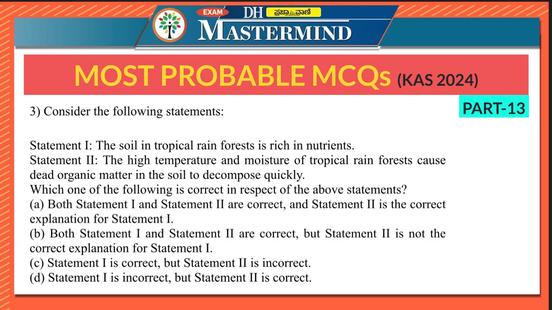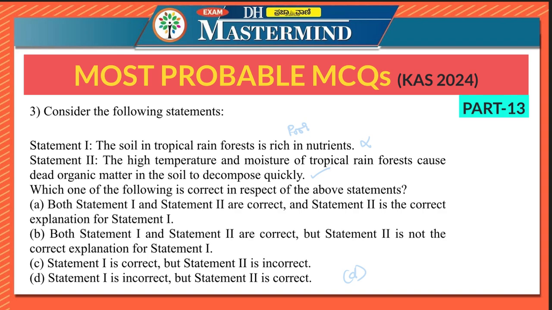Question 3 says consider the following statements. Statement 1, the soil in tropical rainforest is rich in nutrients. Statement 2, the high temperature and moisture of tropical rainforest cause dead organic matter in the soil to decompose quickly. So here the right option is option D. Statement 1 is false and statement 2 is correct. The soil in tropical rainforest is generally poor in nutrients. It is not rich, but it is poor in nutrients.